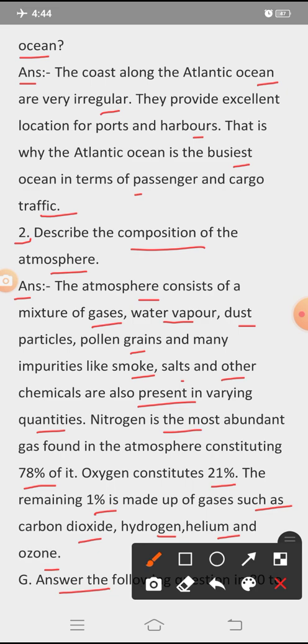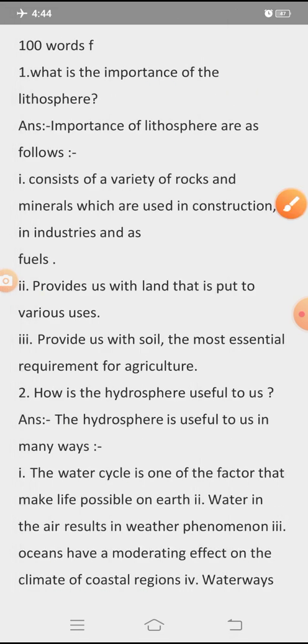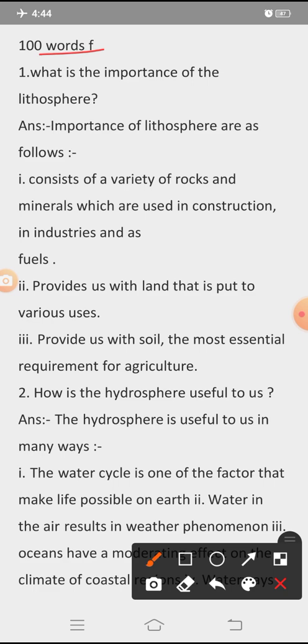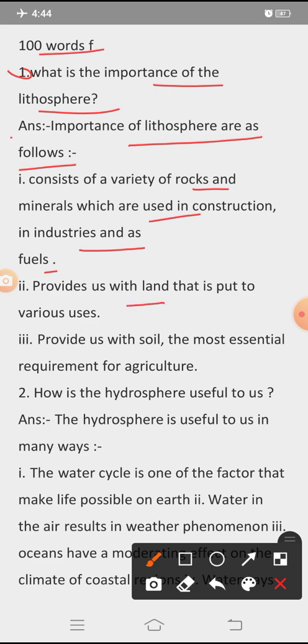Answer the following questions in 80 to 100 words. First question of section G: what is the importance of the lithosphere? Answer: the importance of the lithosphere is as follows. First, it consists of a variety of rocks and minerals which are used in construction, in industries and as fuels. Second, it provides us with land that is put to various uses. Third, it provides us with soil, the most essential requirement for agriculture.